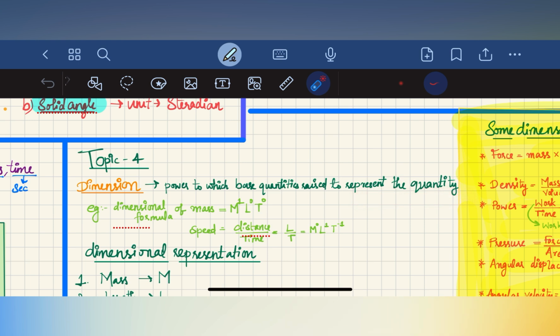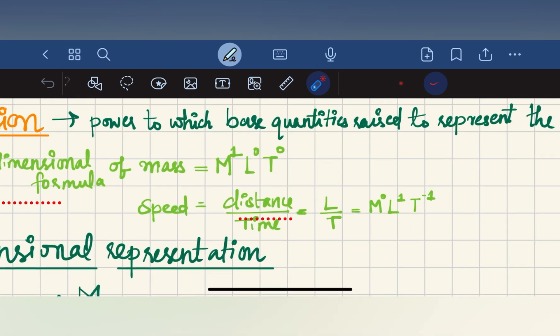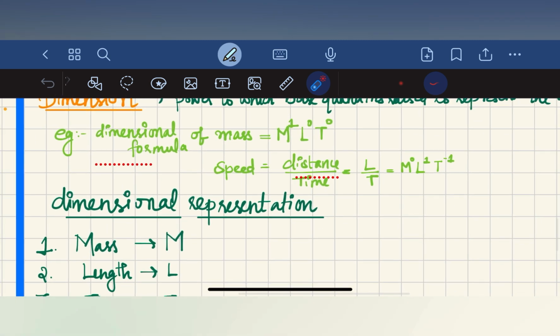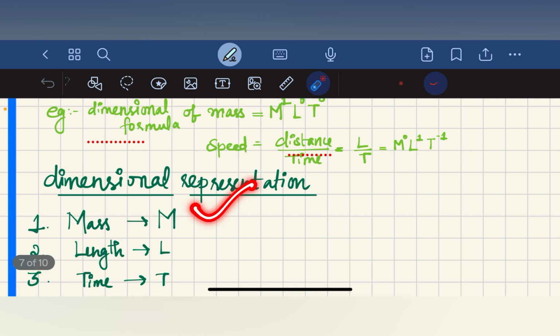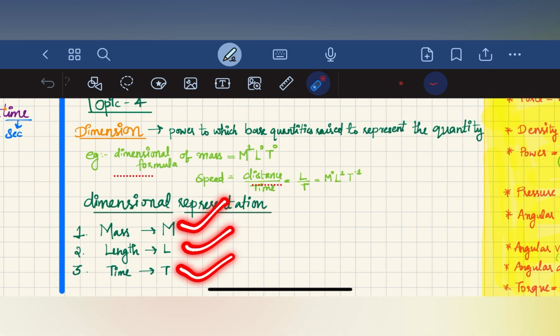So we are dealing with the dimensional formula of mass. In the case of mass, we use M raised to 1, L0, T0. And speed is distance divided by time. Distance is length, divided by time T. So M0, L1, and T raised to -1, since T comes from the denominator. L1 T raised to -1 is speed. Dimensional representation: for mass we use M, length L, time T.